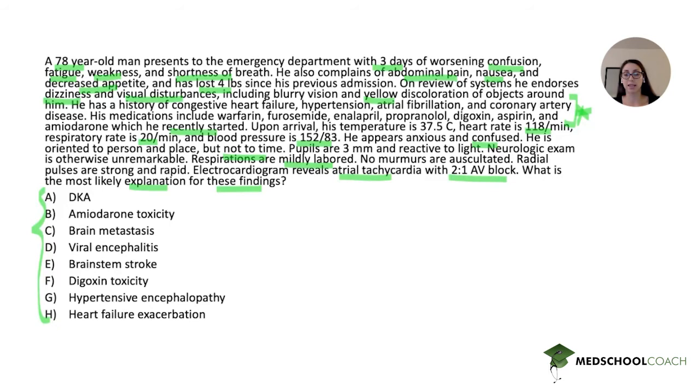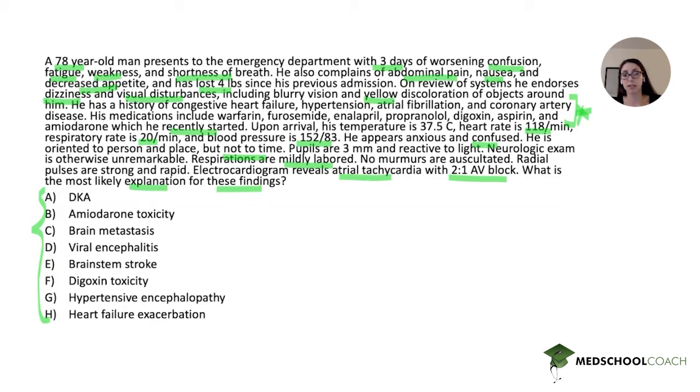So before we go on and look at the answer choices, let's take a moment to synthesize what we've read. For these really complicated question stems, these very long stems, I think it's really important to take a moment and look at the elements that you've highlighted, piece them together like you're piecing together pieces of a puzzle, and try to identify what the overarching picture is. What does the constellation of findings correspond to? What diagnosis or underlying condition or situation emerges when you put these pieces together? So let's synthesize the key elements here to provide an example of what I mean.